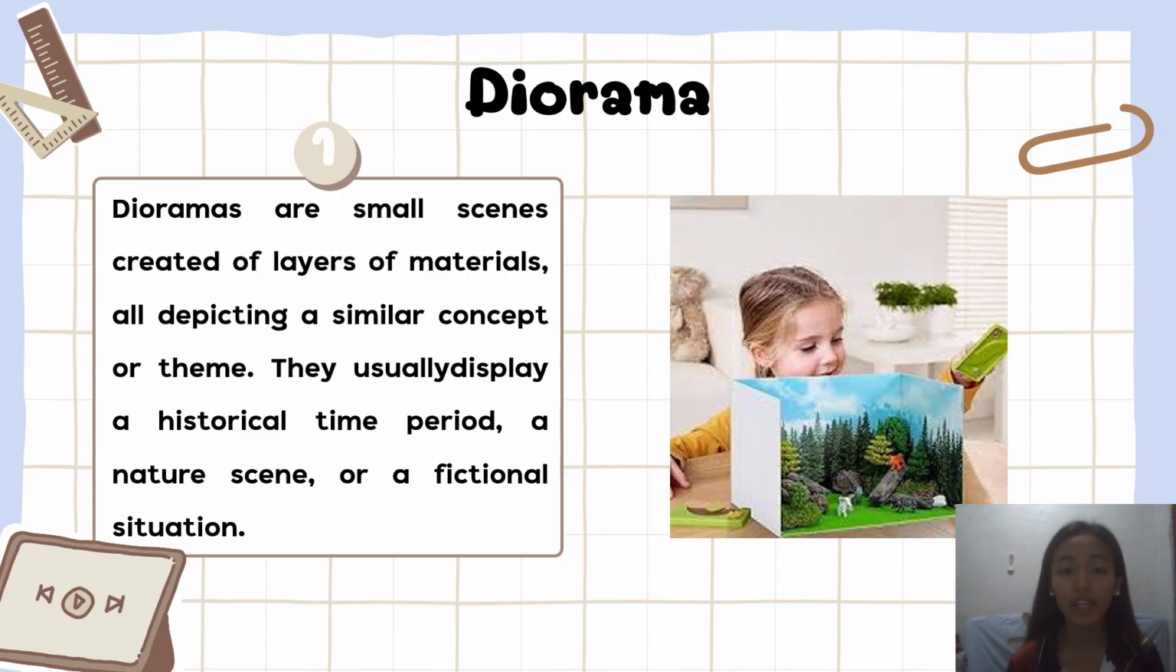So we have here a diorama. What is a diorama? A diorama is a small scene that shows a concept or event. It can also show a historical event, nature scene, or story. For example, a student can create a diorama of the Mayon volcano for a geography lesson. This helps the students to visualize and understand the topic better.